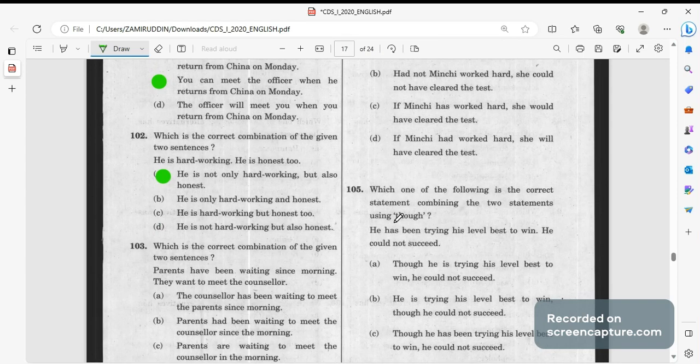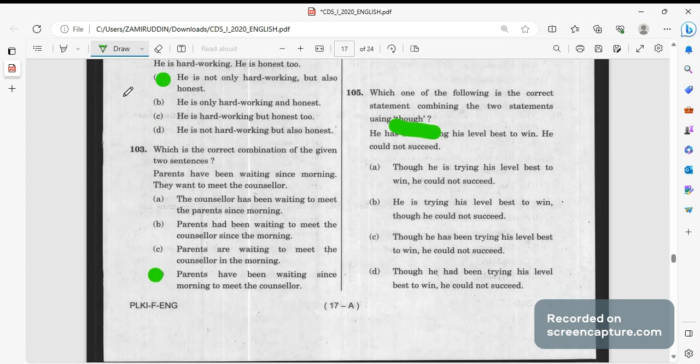Next, you have to combine using though. So let me erase this, it doesn't work, all right. Though, the right answer will be, he has been trying his level best to win, he could not succeed, though he had been trying his level best to win, he could not succeed, this will be the right answer, though he had been trying his level best to win, he could not succeed।